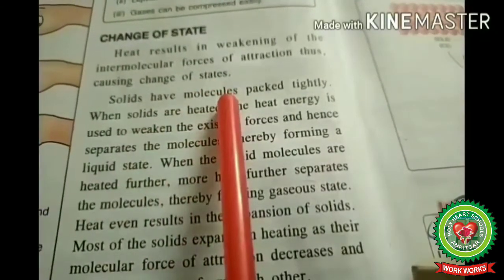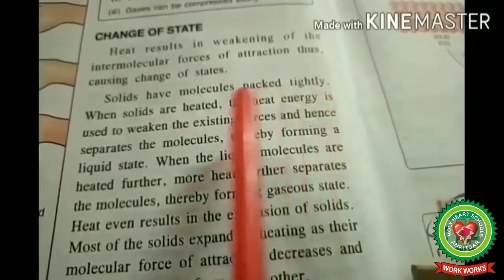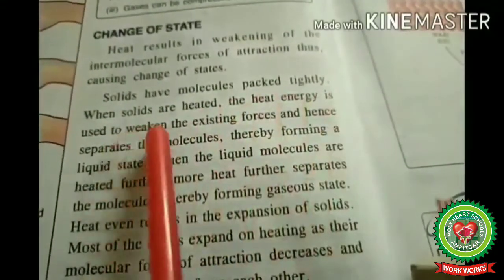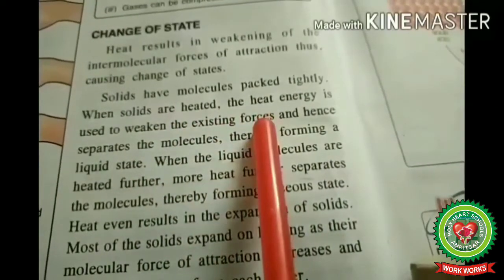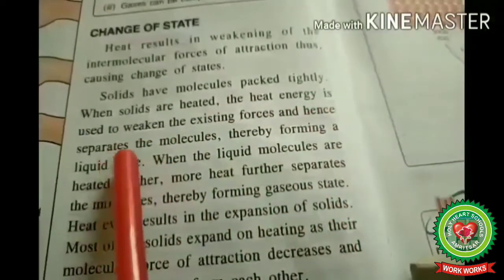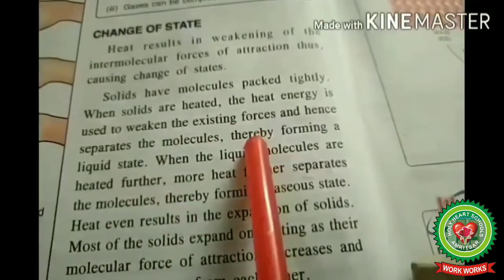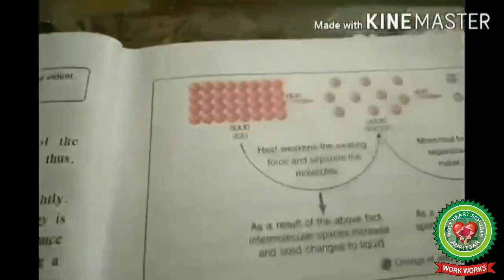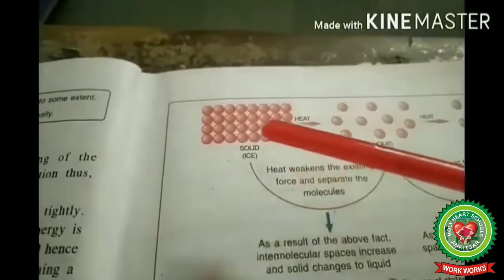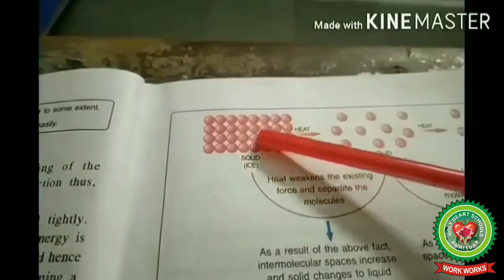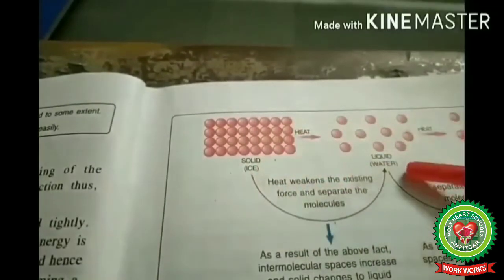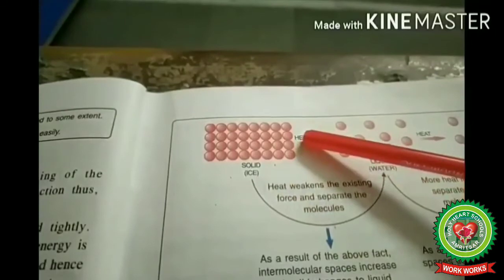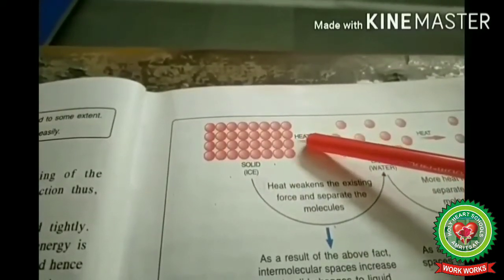Solids have molecules packed tightly. When solids are heated, the heat energy is used to weaken the existing forces and hence separates the molecules, thereby forming a liquid state. Pay attention here. When we heat the solid, it converts into liquid state due to weakening of intermolecular force of attraction.